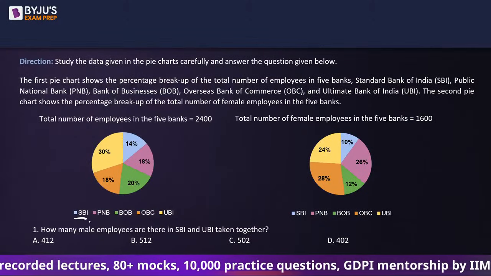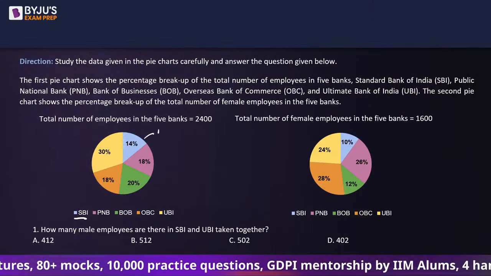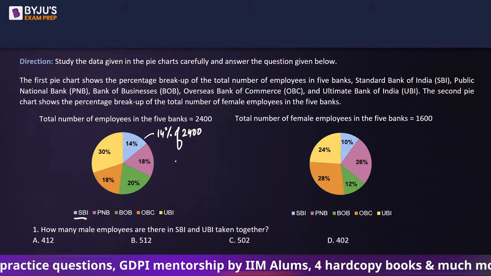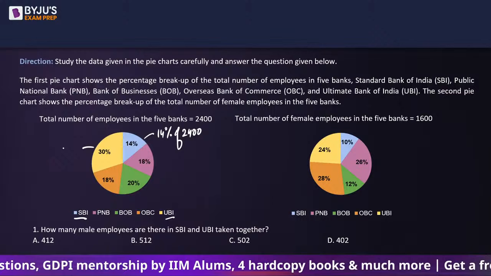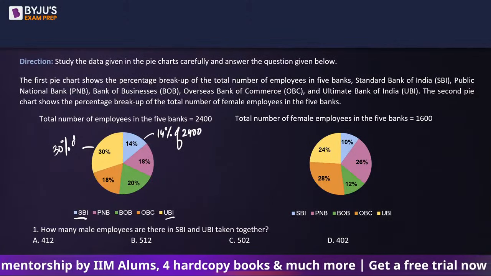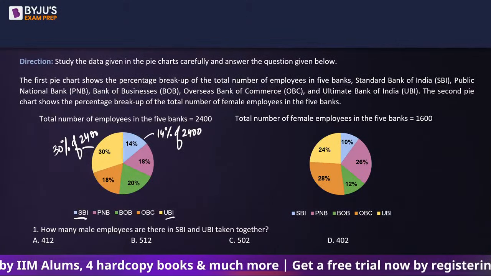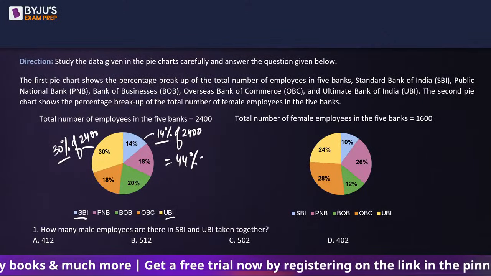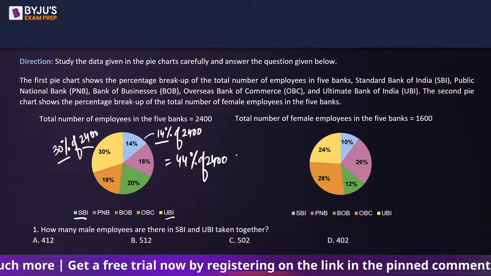So if you look at SBI, we have 14% of 2400, and if you look at UBI, this is going to be 30% of 2400. So the total number of employees is going to be 44% of 2400.